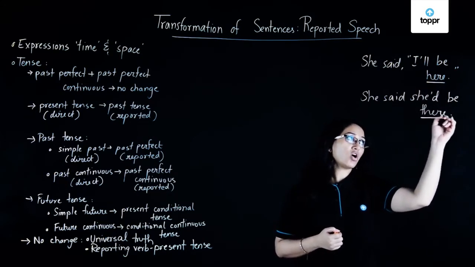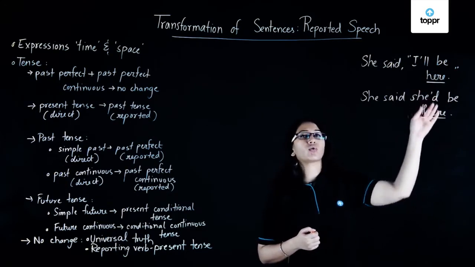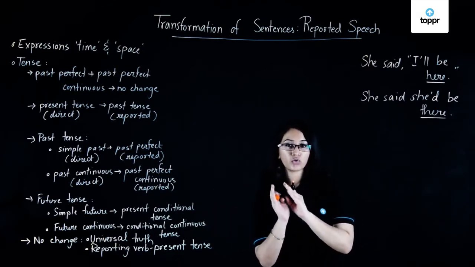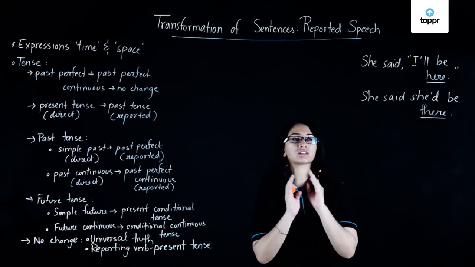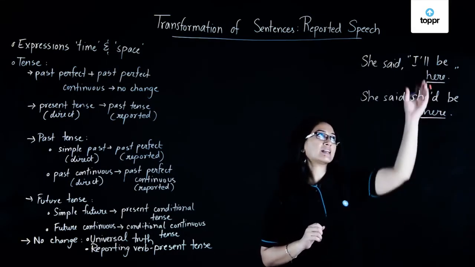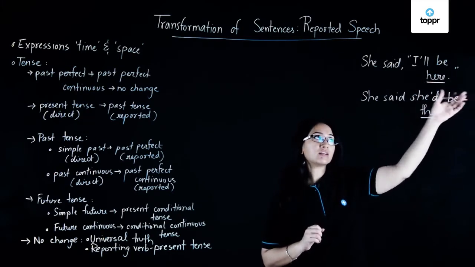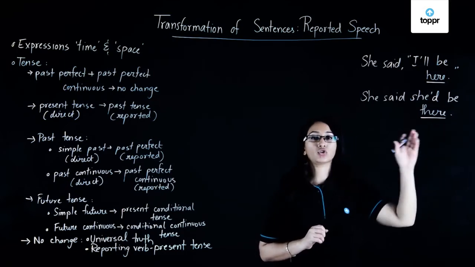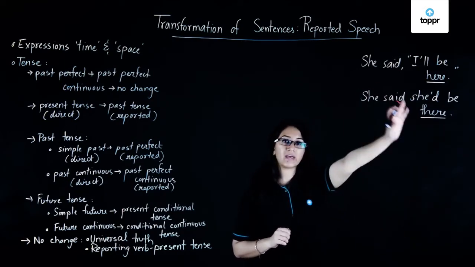So this is because these expressions undergo that change, and using the chart that you have, you can practice changing those words that denote your place or your time. So if I had, I'll be here tomorrow, then I would have written, she said she'd be there the day after, not tomorrow. So I hope that was clear.